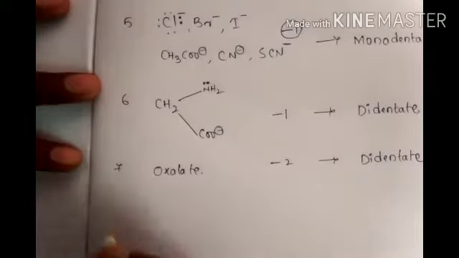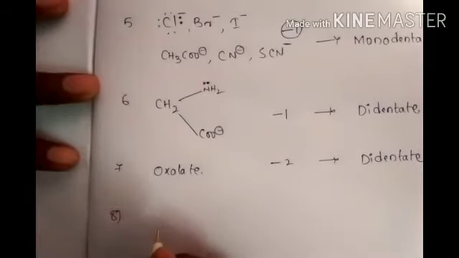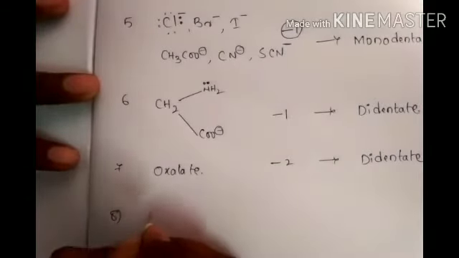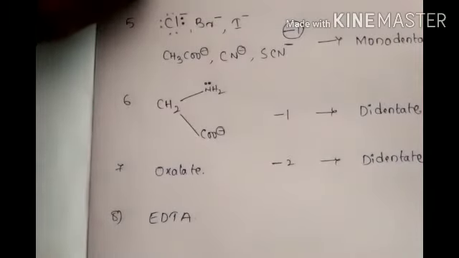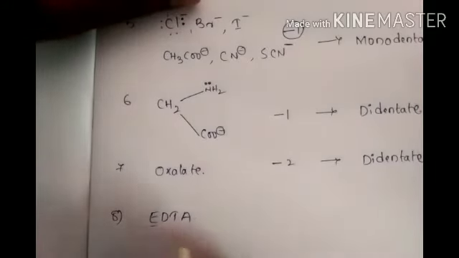Okay, next, the eighth one is EDTA, ethylenediaminetetraacetate.